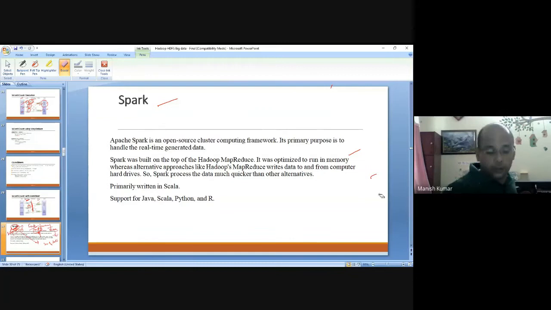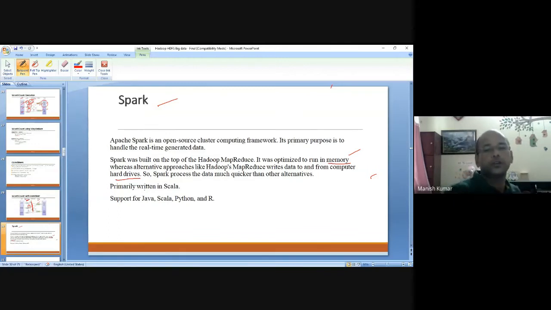The difference is very simple: Spark is memory resident, whereas MapReduce was disk resident.